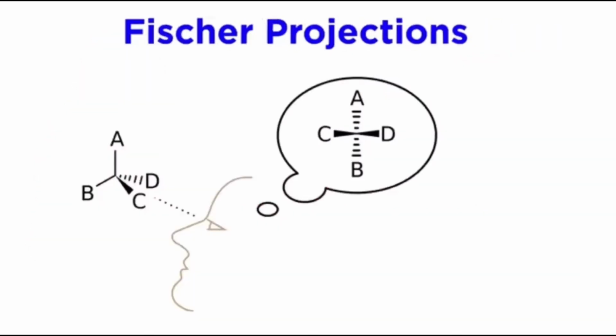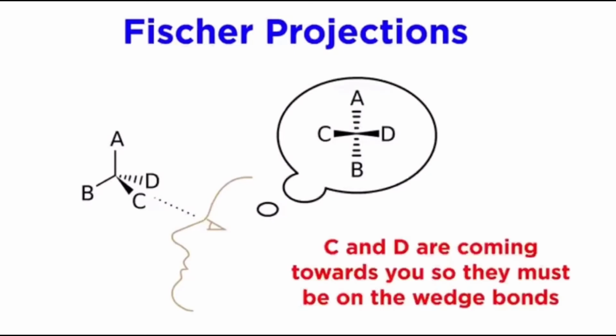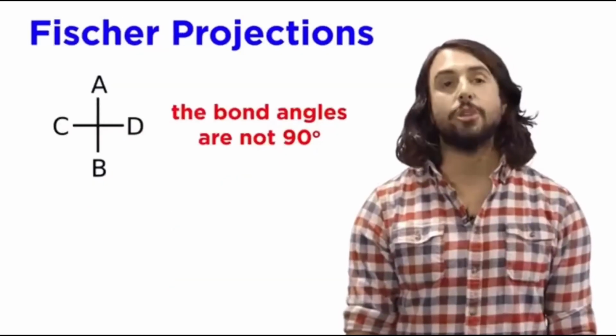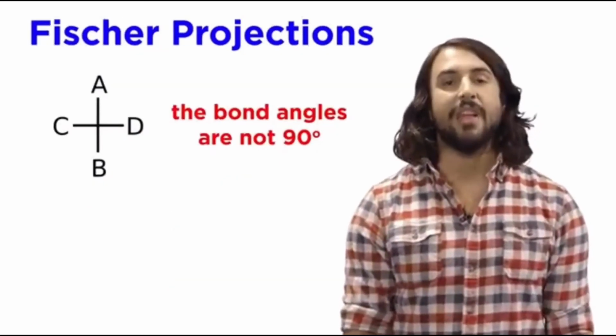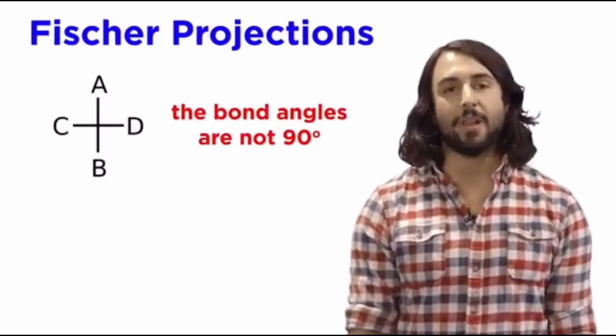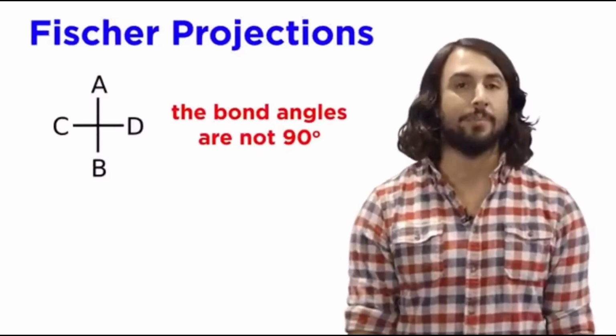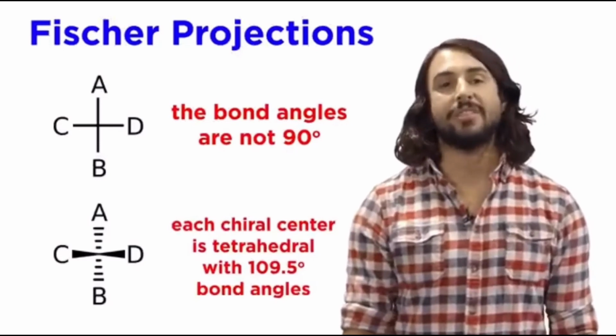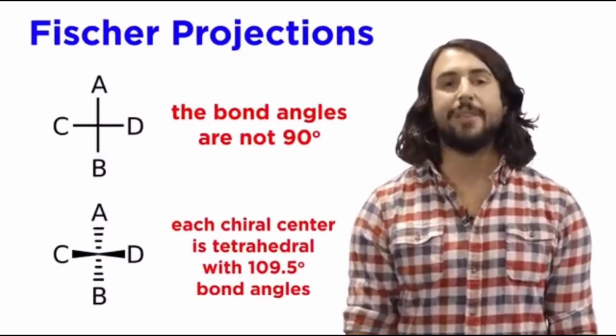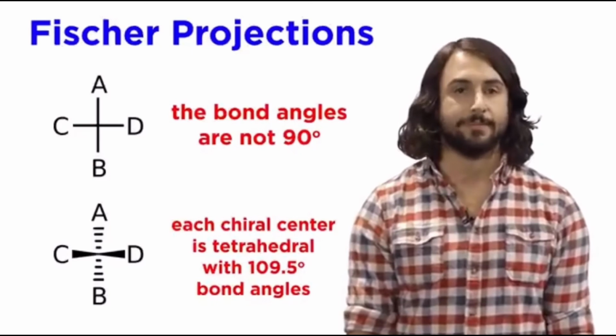Fischer projections are just a different way of visualizing a molecule, which we can see if we draw this molecule in line notation and view it from the side. The Fischer projection is what we would see if we were in the plane of the screen looking directly at the chiral center. However we choose to view it, it's important to realize that Fischer projections do not imply a flat molecule with 90-degree bond angles. These carbons are still tetrahedral. We just save time by drawing sugars this way.